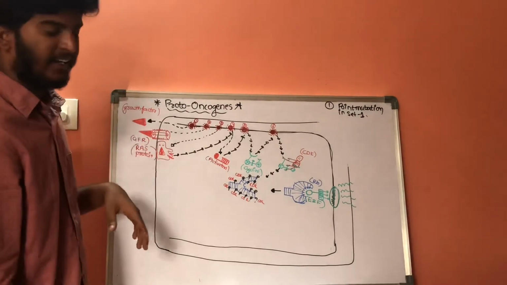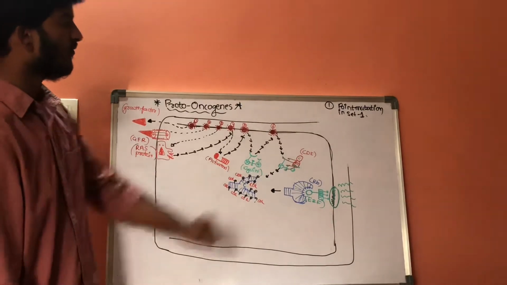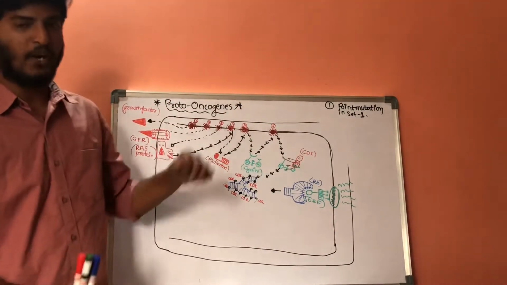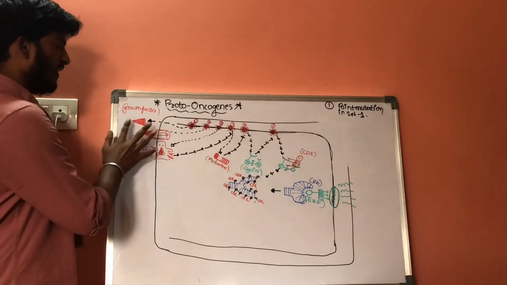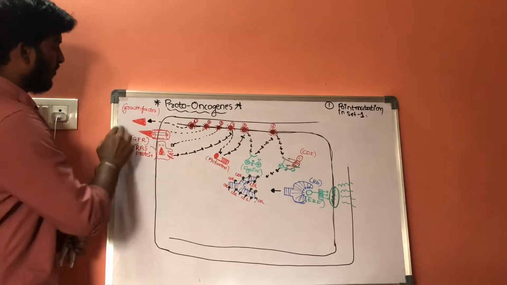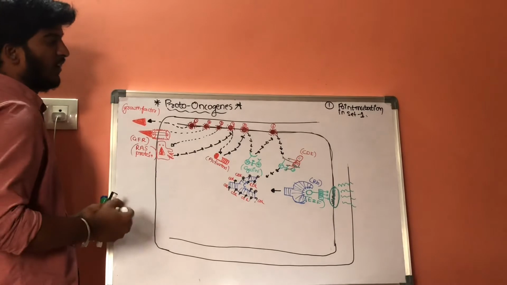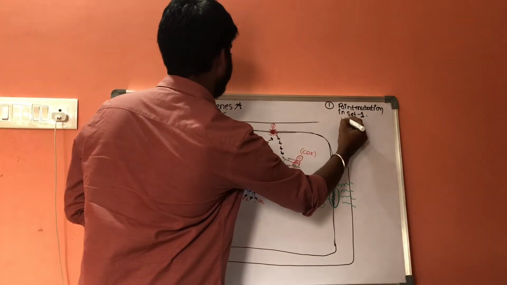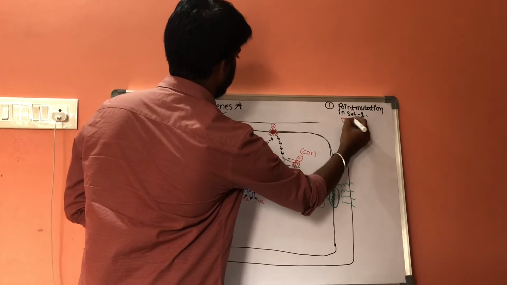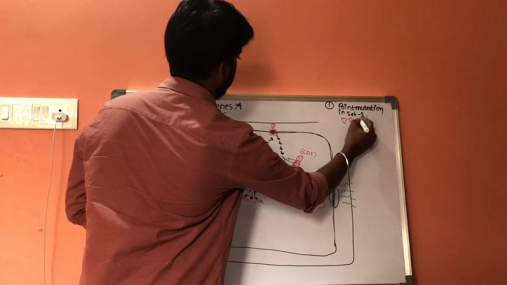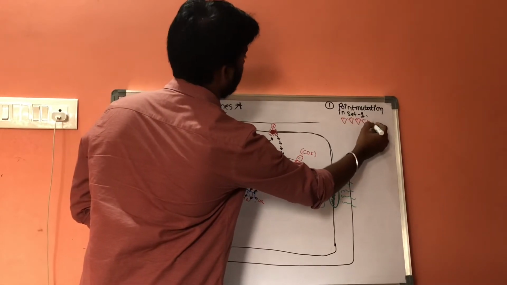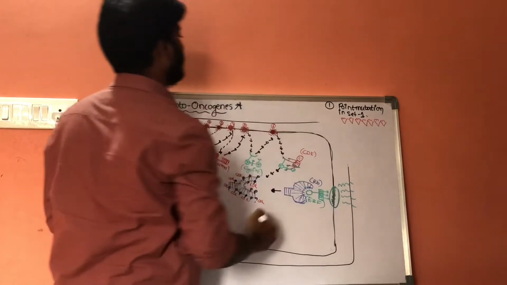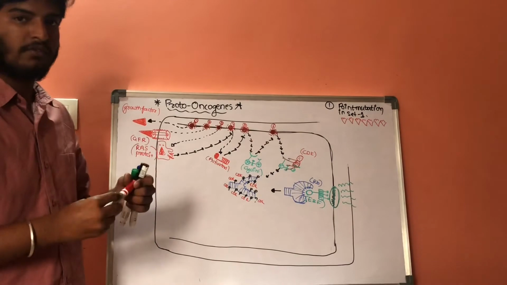Now, if there is a point mutation in set 1, there will be overproduction of growth factors.